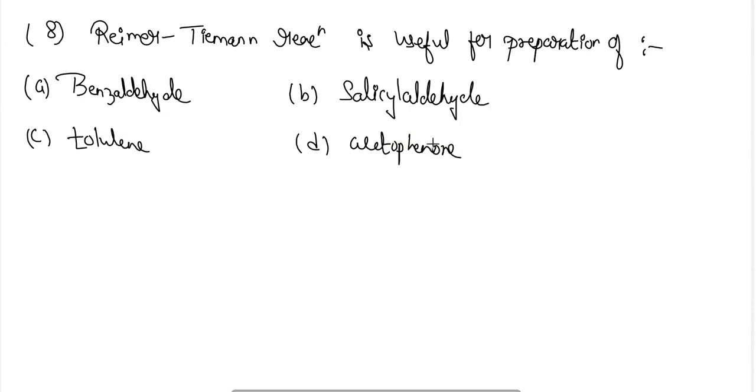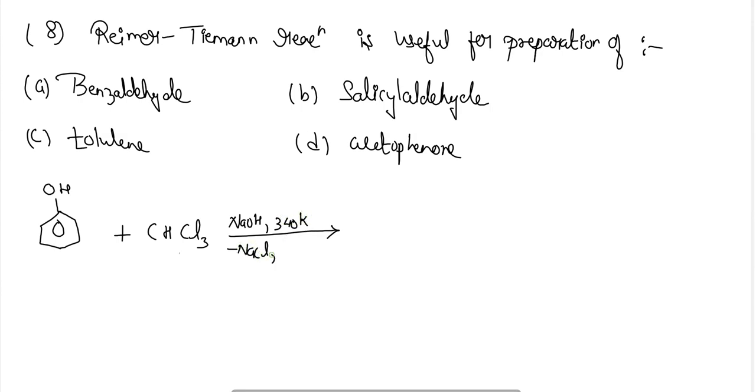Okay, so first we have to understand what the Reimer-Tiemann reaction is. The Reimer-Tiemann reaction is when phenol reacts with chloroform, CHCl3, in the presence of NaOH at 340 Kelvin.